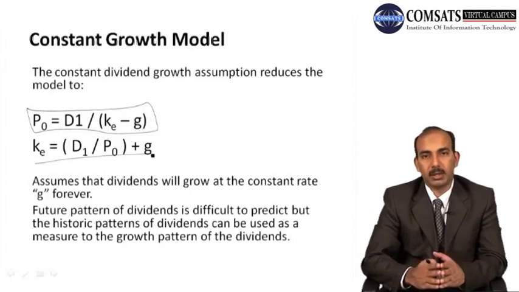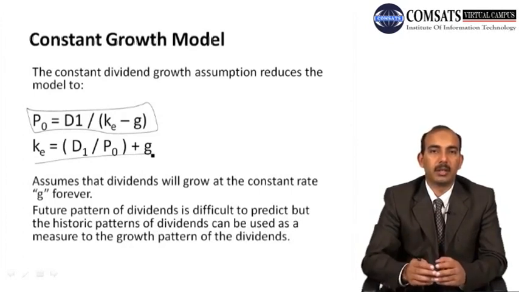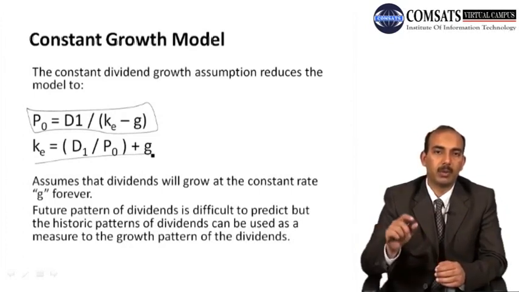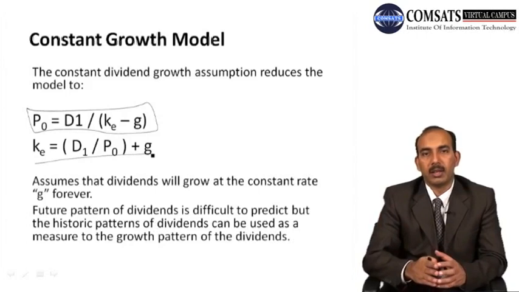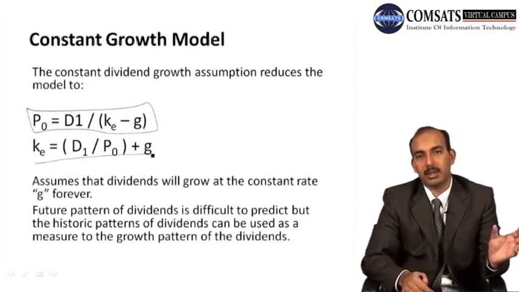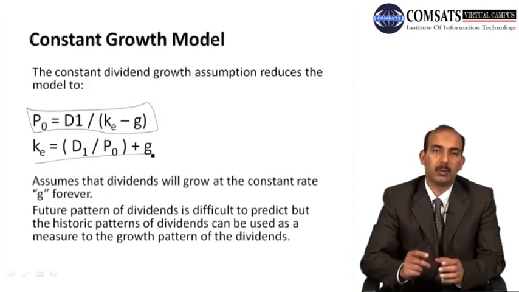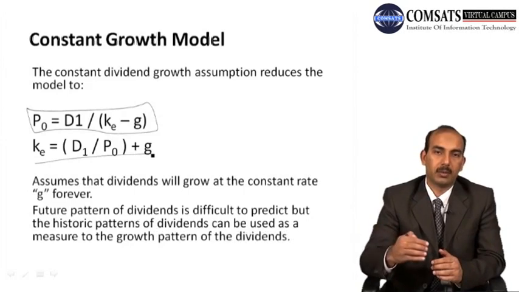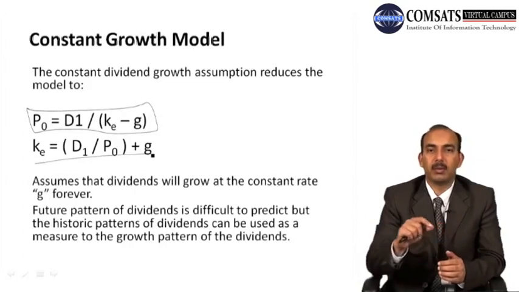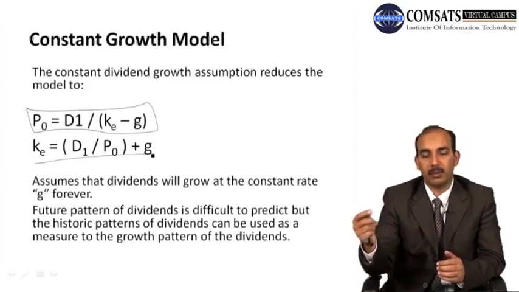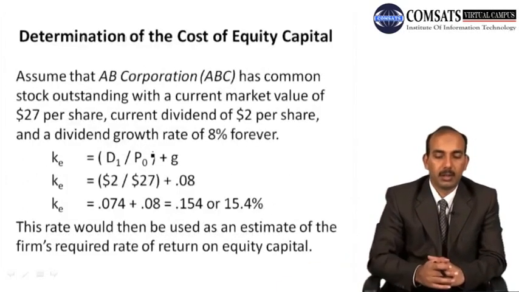अब चूंकि हम dividends की बात कर रहे हैं, तो dividends for common stock they are not fixed. In fact, they can vary over the time period. अब हम फ्यूचर में उसका ग्रोथ पैटर्न ये होगा, we cannot predict it, it's very difficult. लेकिन we can make our prediction looking at the historic data available for the dividend payments. So if we can suggest that over the coming number of periods, or over the next infinite number of periods, the firm will maintain the previous pattern और उसका growth rate जो है वो maintain रहेगा for an infinite number of periods, then we can use this formula and we can solve it.